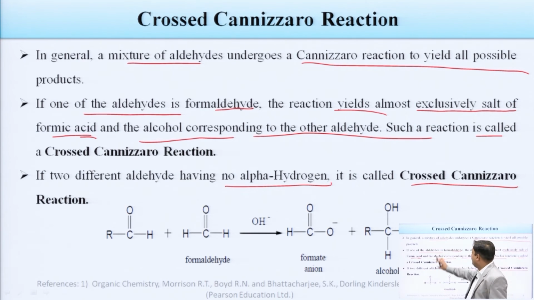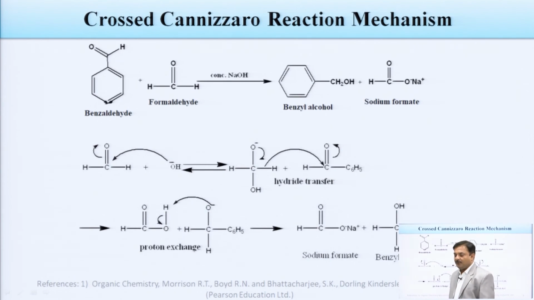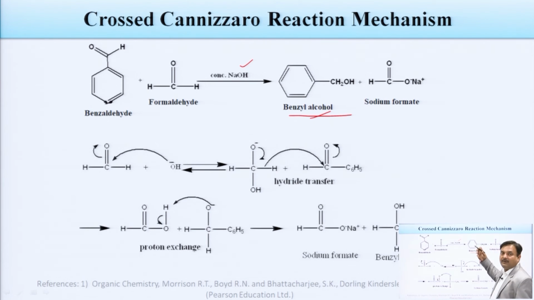Formaldehyde is used just to enhance the yield of the product. Now, here you can see the general reaction of the cross Cannizzaro reaction. Benzaldehyde reacts with formaldehyde in the presence of a strong alkali like concentrated NaOH. We are getting benzyl alcohol, so it is clearly indicated that it comes from the benzaldehyde, while formaldehyde is converted into sodium formate, the salt of carboxylic acid. How does the reaction occur, what is the mechanism?